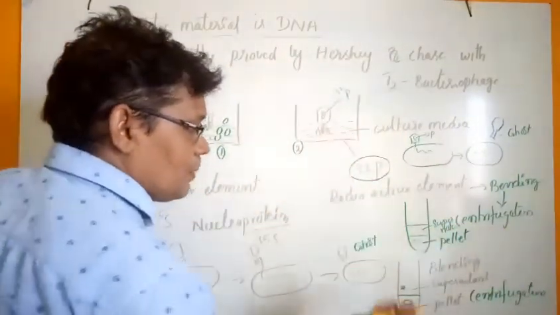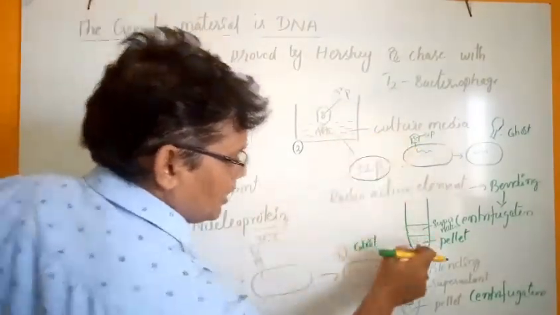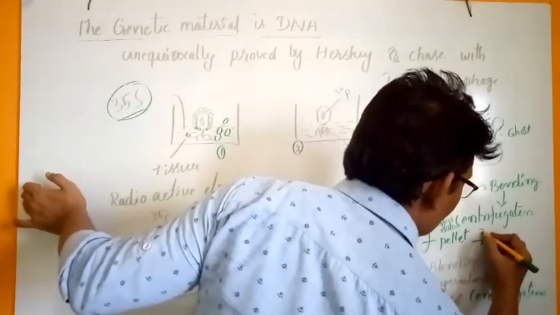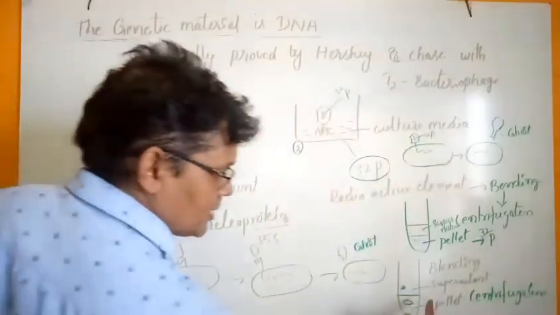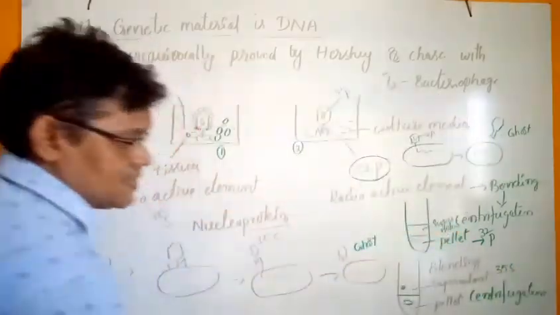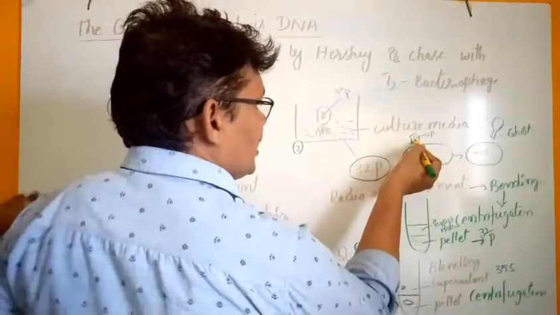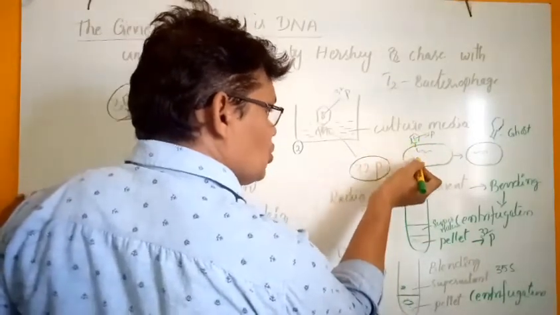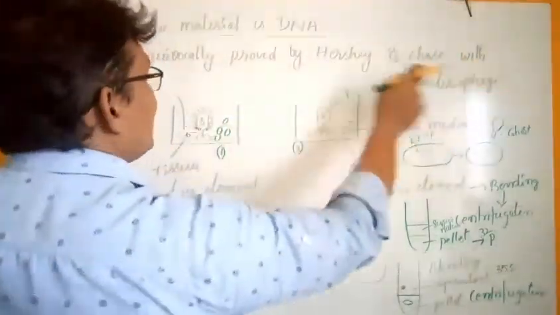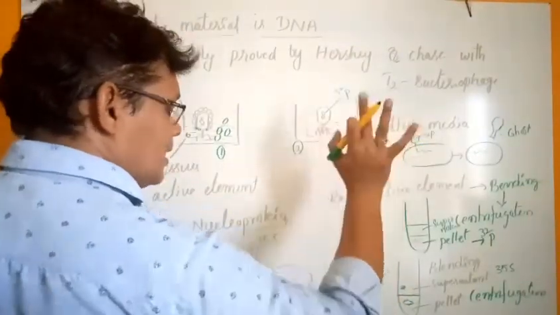Generally the radioactive element is present in the pellet because it enters the DNA molecule. The pellet contains P32, whereas the supernatant contains 35S. Therefore it is confirmed that the DNA molecule is transferred from the bacteriophage to the bacteria. Therefore, it was unequivocally proved by the Hershey and Chase experiment that DNA is the genetic material transferred from the bacteriophage to the bacteria.